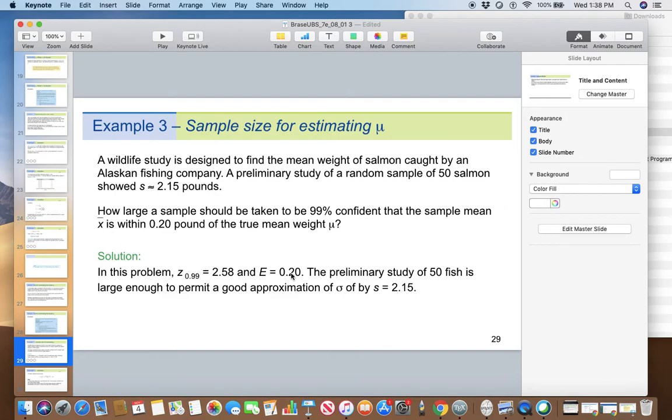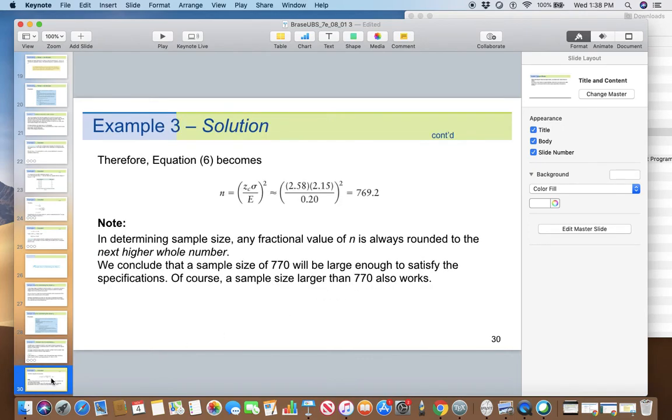Now, a preliminary study of 50 fish is enough to permit a good approximation for sigma. We did not know sigma, but we started with 50 salmon and found the standard deviation for my sample is 2.15. So I'm taking that as an approximation for the population standard deviation.